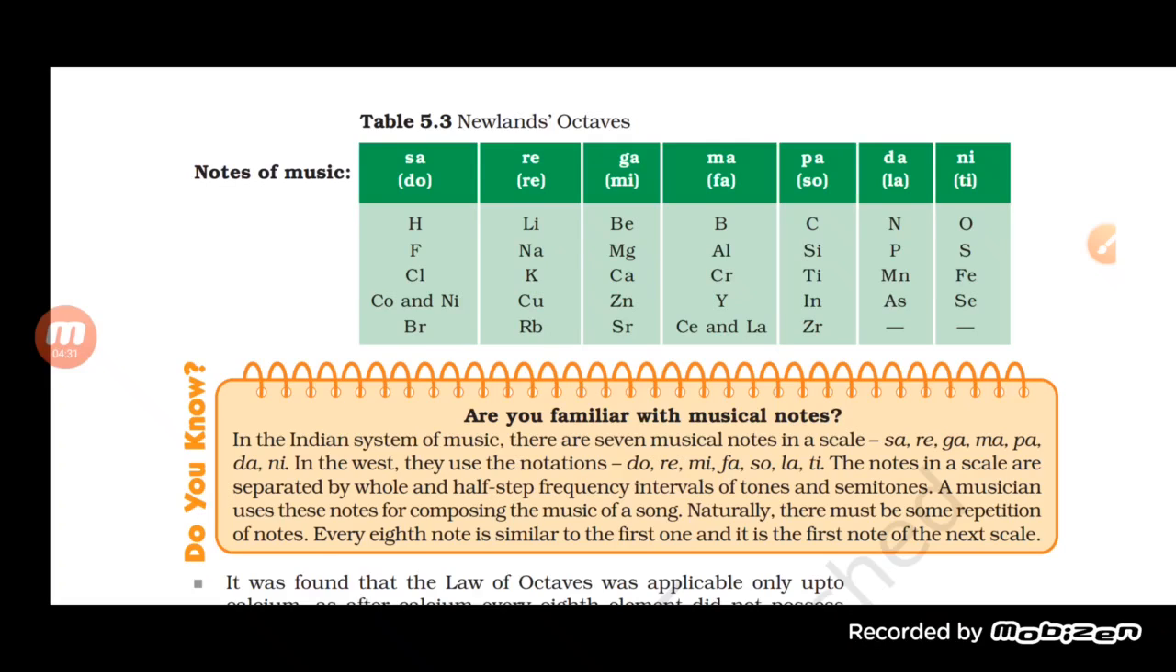Now Newland's law of octaves works like musical notes. The musical notes are sa re ga ma pa dha ni. After ni, again it is sa, and sa is the eighth note. After the seventh one, the eighth one is equal to the first one. So the notes keep on repeating, and similarly Newland's law of octaves works like musical notes.